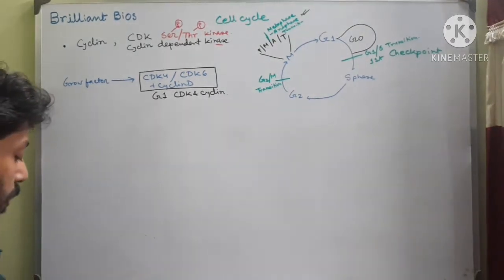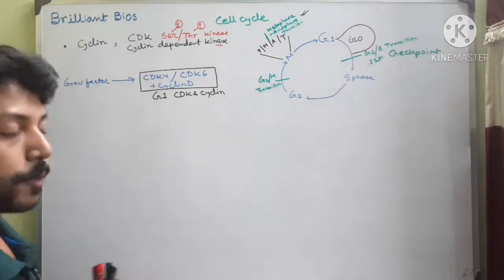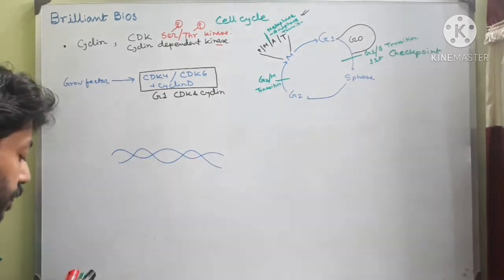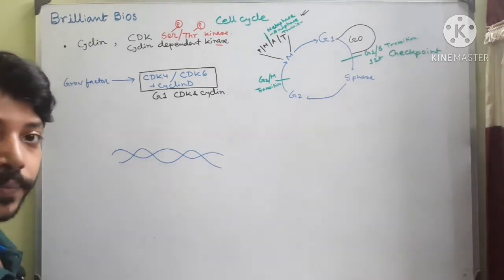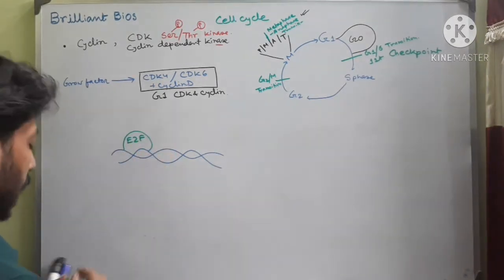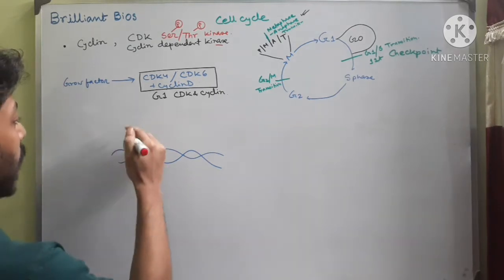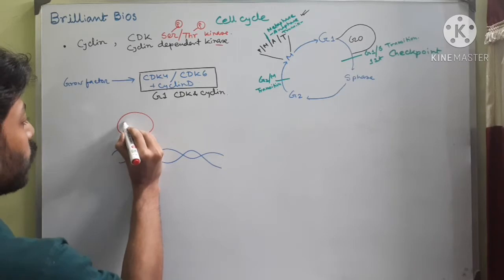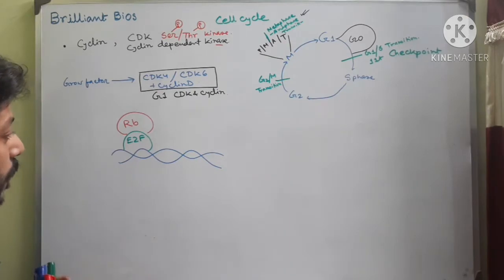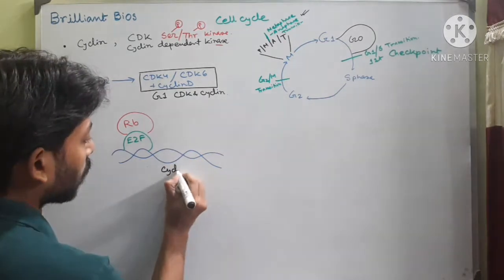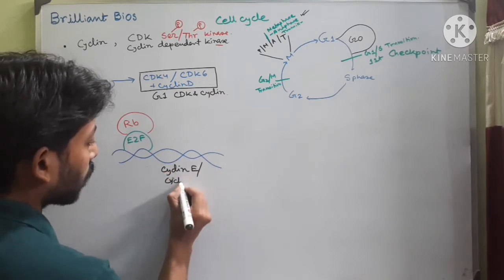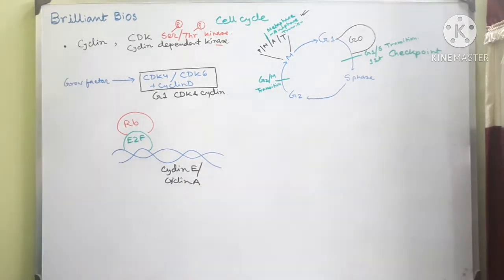And now I will show you how the G1/S transition occurs. Let's suppose this is a DNA. In this DNA, 2 proteins are present. One is called E2F, and another is the retinoblastoma protein, RB, that is attached to this E2F protein. And what is this gene? The name of the gene is cyclin E or cyclin A. It could be cyclin E or cyclin A.